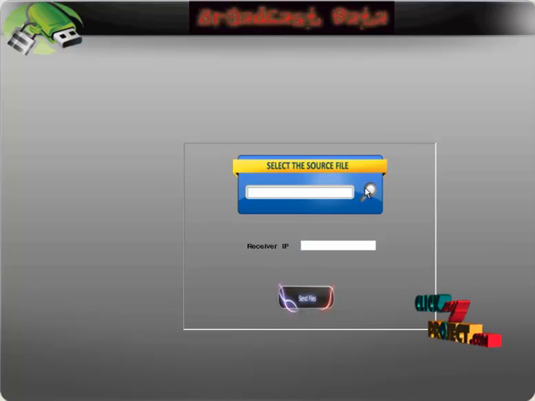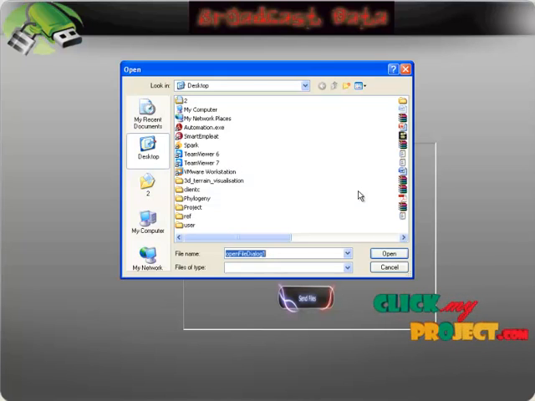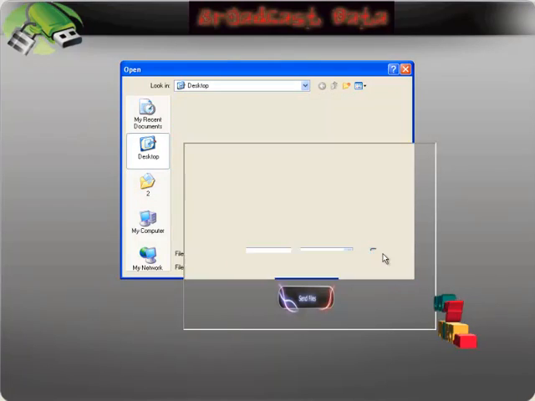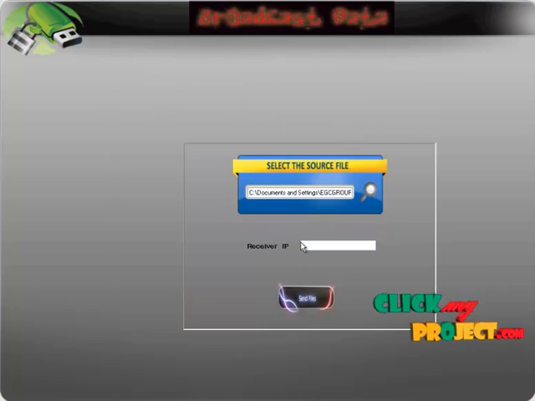Here we select the file which we are going to transmit to a user. I have selected a text encrypted file to transmit, and here we give the IP address of the user where we need to send the file. I am giving the IP address 192.168.0.16.